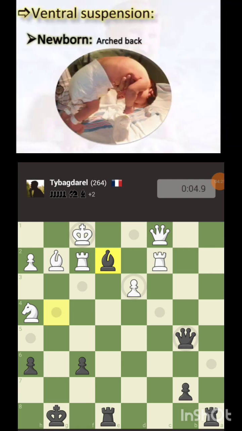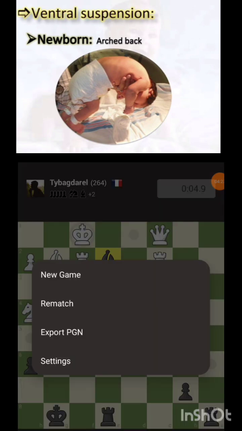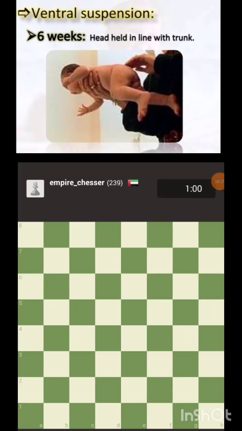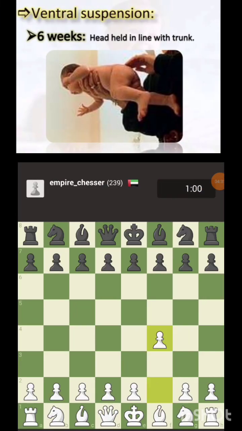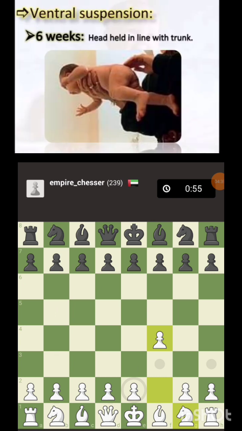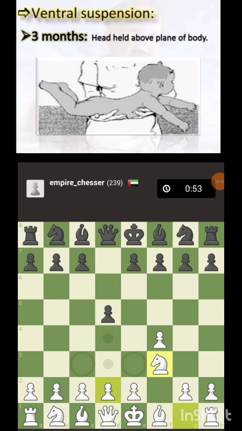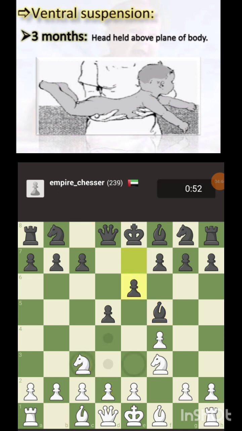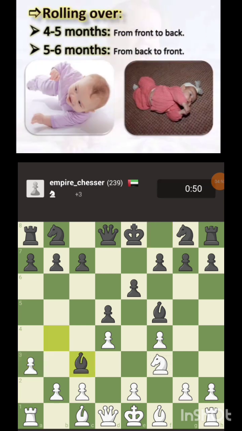In a newborn, ventral suspension can be seen. The back will be arched, but by 6 weeks the head will be held in line, with no arching of the back. By 3 months it can be like completely Superman, holding the head above the plane of the body. Rolling over is seen in 4 to 5 months, 5 to 6 months.